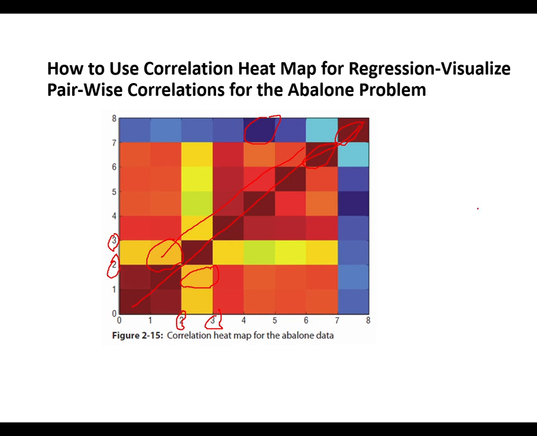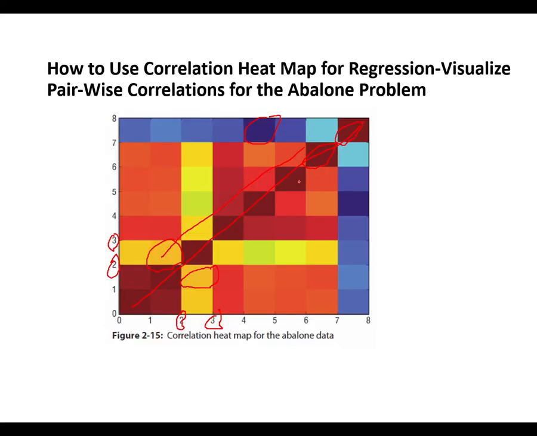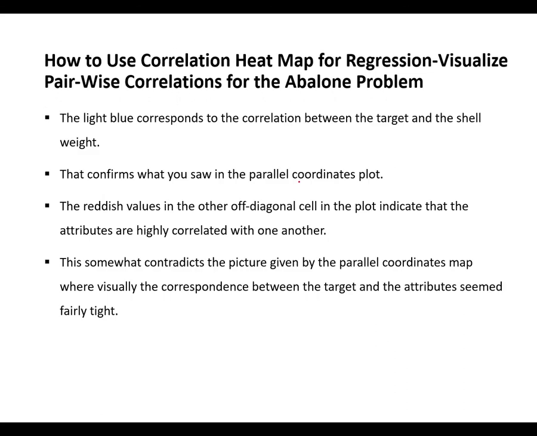Fine. So this is the heat map which shows some different colors. Now, the question is how to use correlation for the heat map to observe the pairwise correlation for the Abelon problem. Basically, I have explained to you over here. Now here the colors are different, so the explanation given over here is based on the colors that are there in the previous slide.